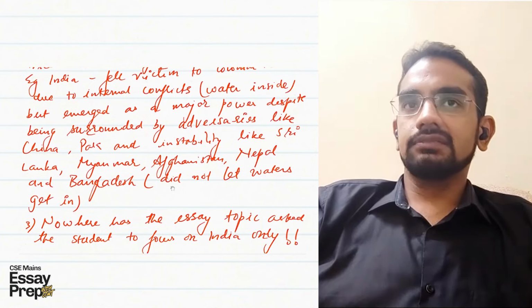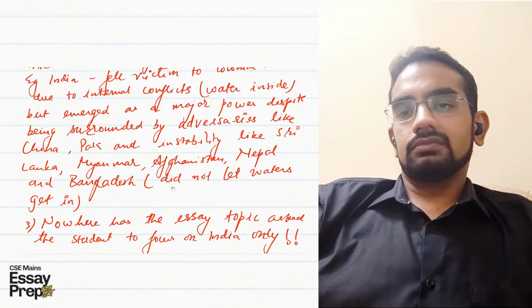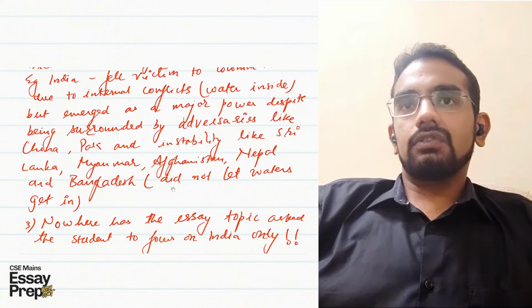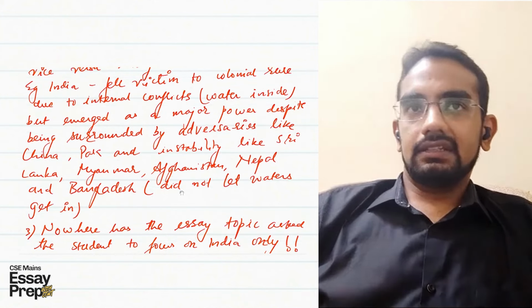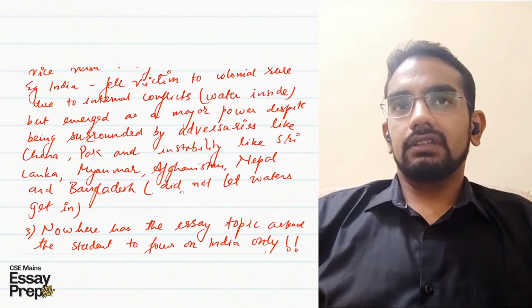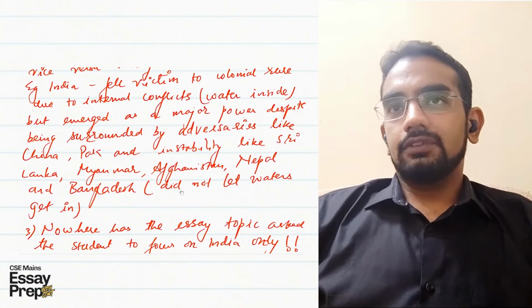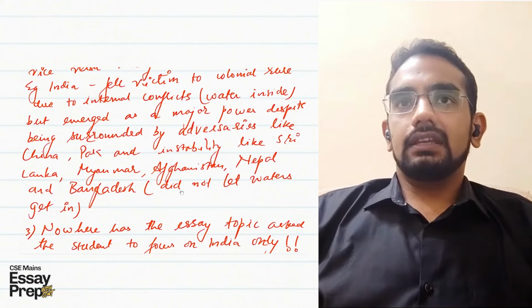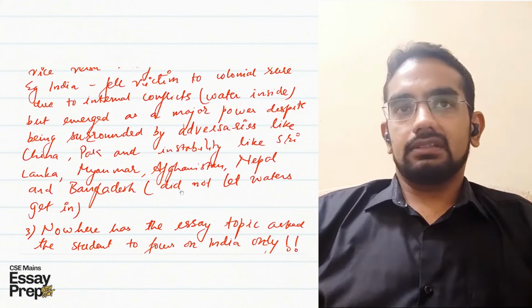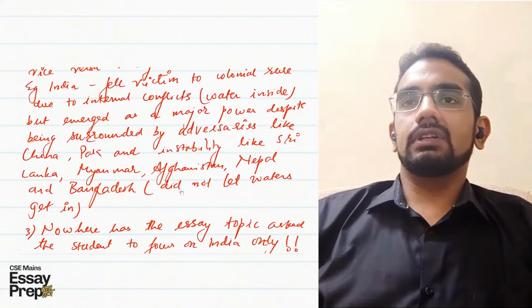Once again, like I said, try to use examples which are bulletproof, or try to brainstorm on your examples. Personally, like I mentioned in the opening of the review, I would have used this example of India in a little bit different manner. India is surrounded by adversaries, Pakistan and China have shown themselves to be known adversaries.